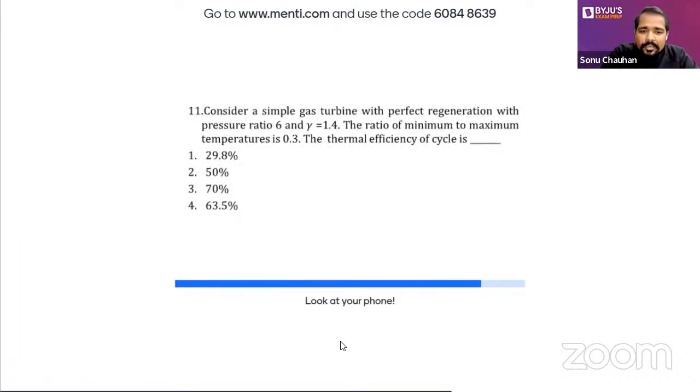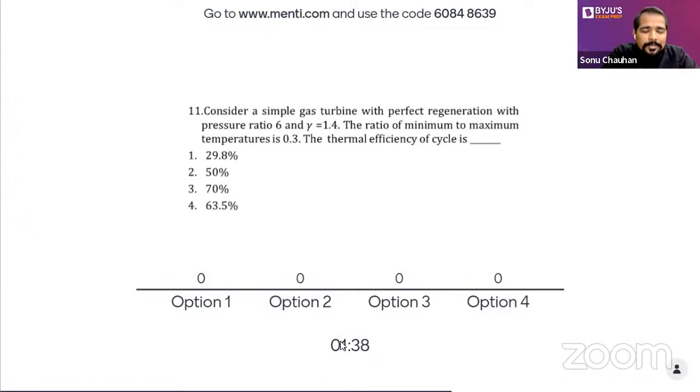Generally, we have studied the efficiency of the simple Brayton cycle, and a number of times we have tried to solve this question. But when it is the regenerative Brayton cycle, then definitely a number of things will change. That is the reason I have added this question here. When simple Brayton cycle efficiency is calculated, the formula is very clear, and in the first year of engineering you just memorize all these things. But when things change slightly, what will be the right answer at that time? Just try to select the correct answer.